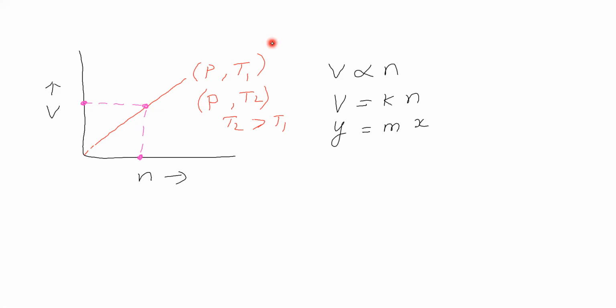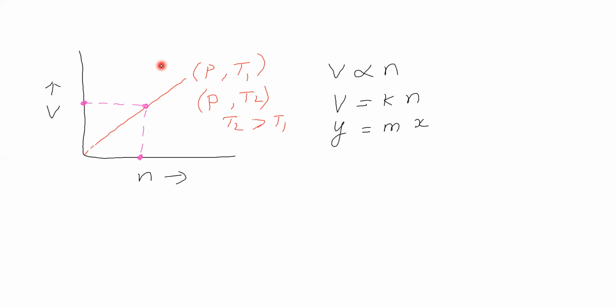Now let us take temperature as T2, which is greater than T1. Pressure of gas is the same P. Number of moles of gas we will also take as the same value. Let us see how the volume will be: whether it will be above this, below this, or the same. Pressure is fixed and same here and here. Temperature we take as T2 here and T1 here. Number of moles we fix as this much.